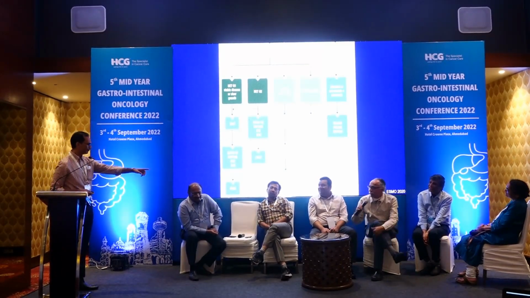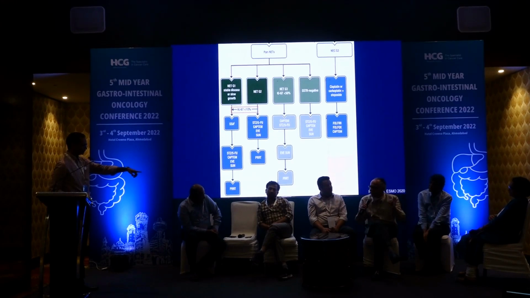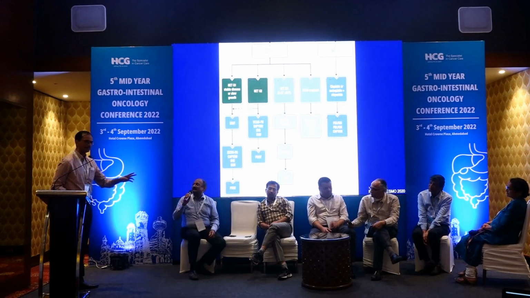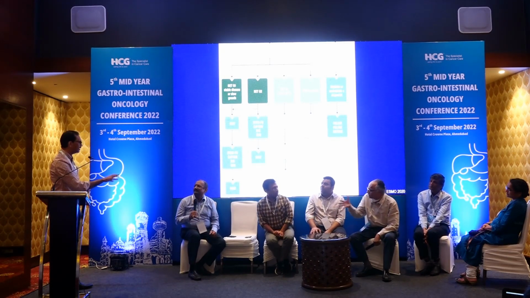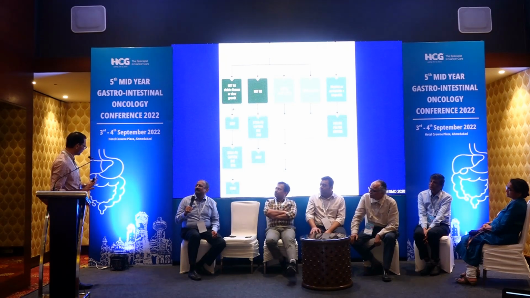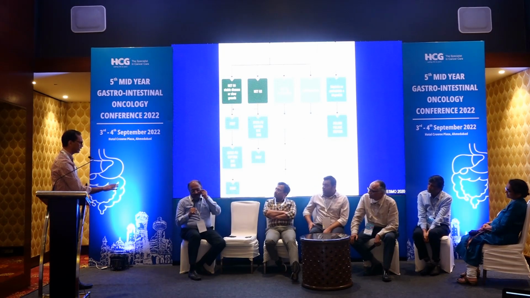But had it been limited disease, grade 1, low Ki-67, surgery would be an option, though not for lung and bone and all that. Dr. Kallur, you were repeatedly mentioning surgery followed by PRRT and vice versa. The reason I'm asking this question is, if you look at the subset analysis in the NETTER trial, anybody who had a liver tumor that was more than 3 centimeters did not do very well. So do you think there is a role for Dr. Harit to come and resect a part of it and then send it to you? Do you think that's the way we will manage? There are other trials also. Don't look at only one.